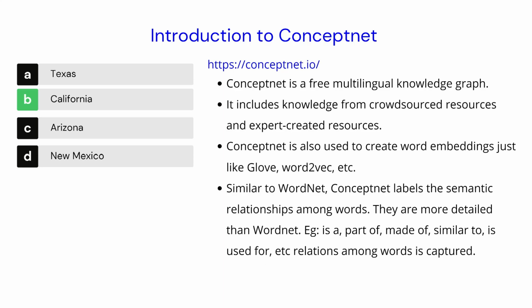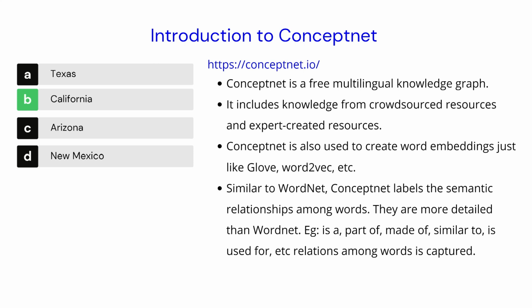Hello everyone. Welcome back to the section on generating distractors using ConceptNet. First, we'll start with an introduction to ConceptNet. So ConceptNet is a free multilingual knowledge graph. It includes knowledge from crowdsourced resources and expert created resources.